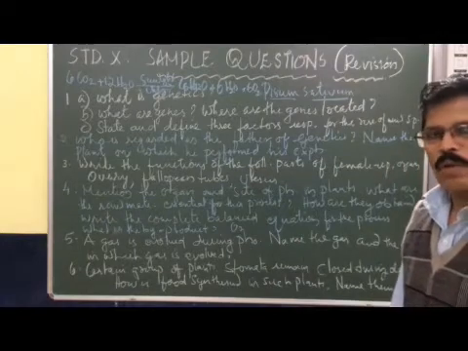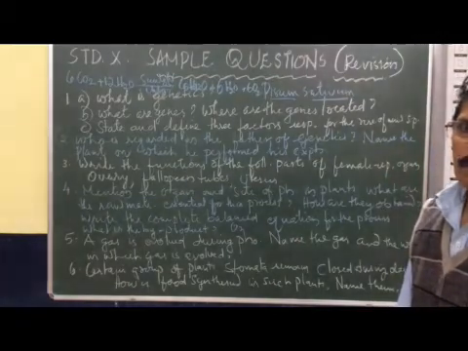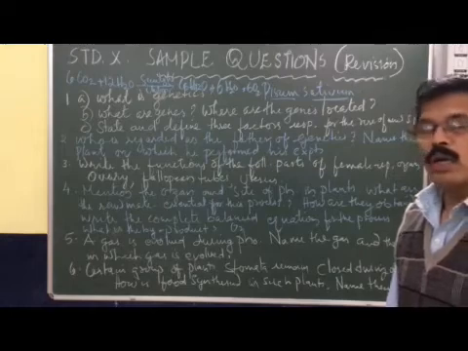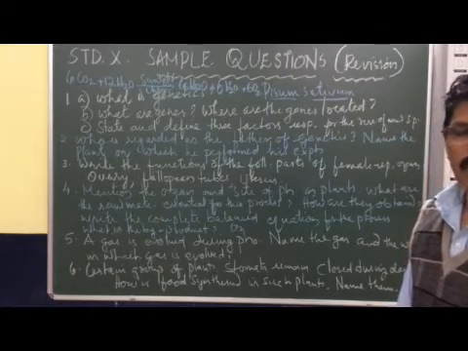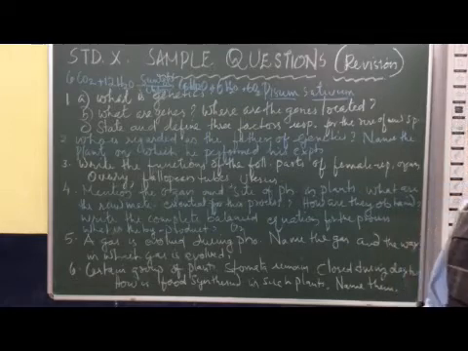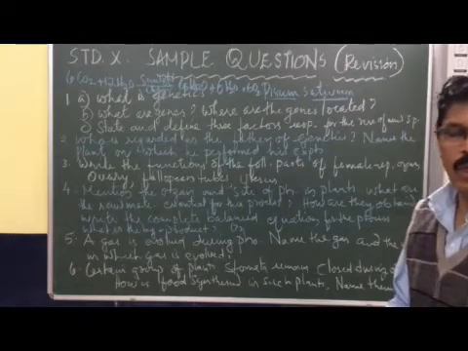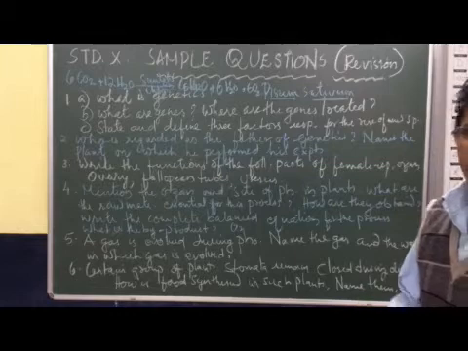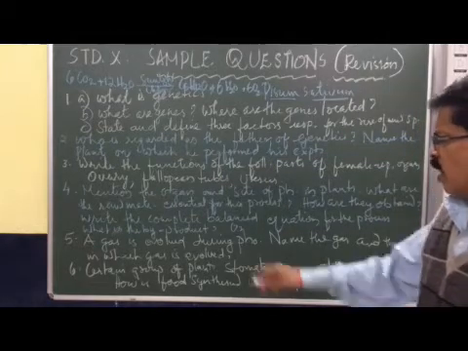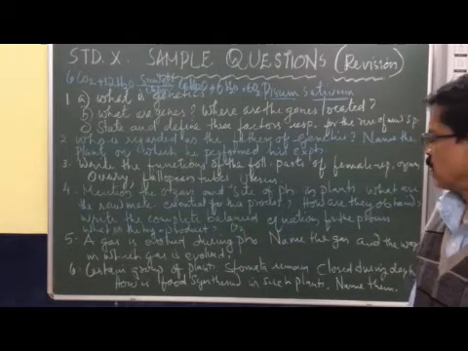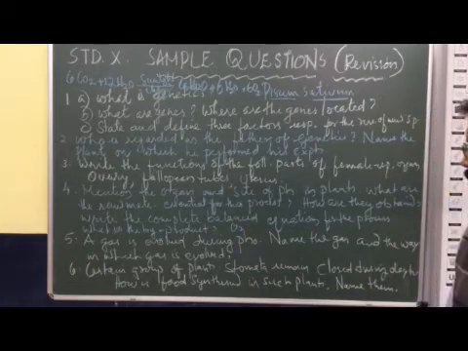Plants absorb water from the soil. Root pressure, then transpiration pull or suction pull, everything helps in the absorption of water and minerals from the soil by the root hair. Right. Now, what is the byproduct? Oxygen is the byproduct.